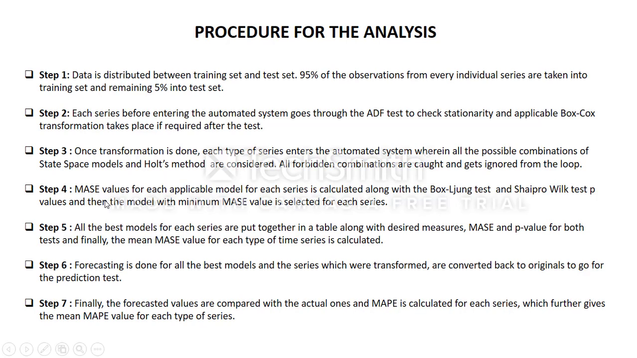Once everything is done, the MASE values for each applicable model for each series are calculated, along with the Box-Pierce test and the Shapiro-Wilk test p values, and the model with the minimum MASE value is selected for each series.